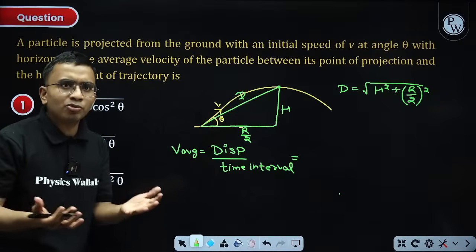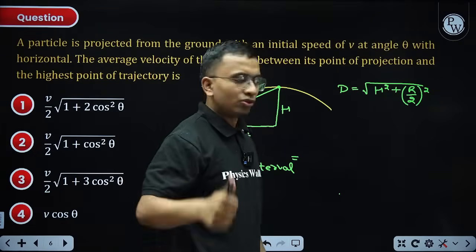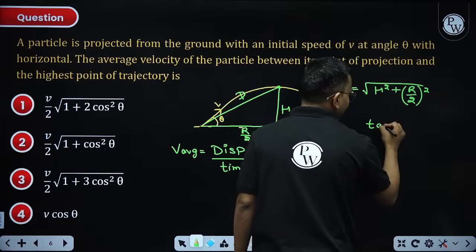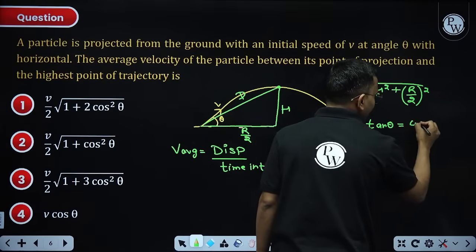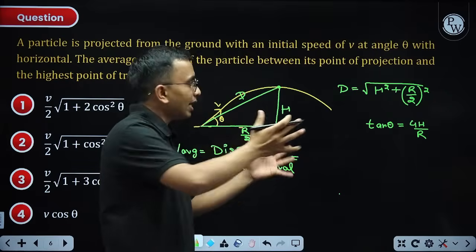For projectile motion, we know that tan theta is equal to 4h by R. This relation we know.